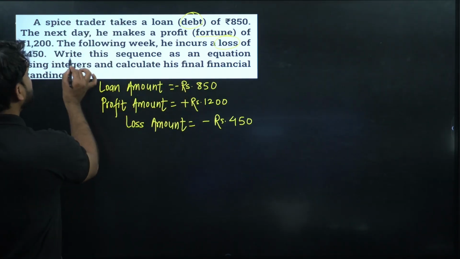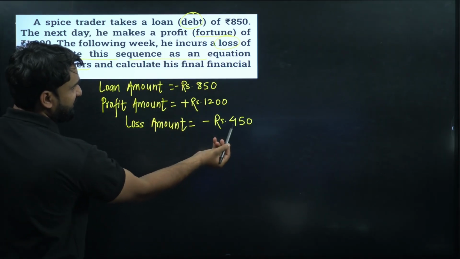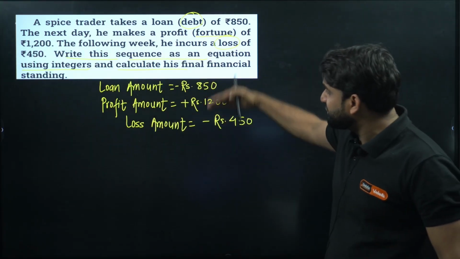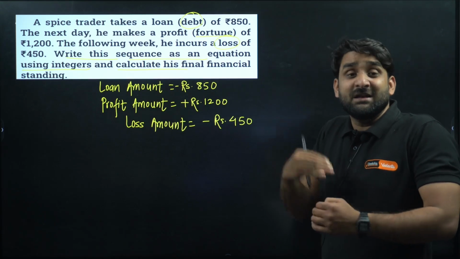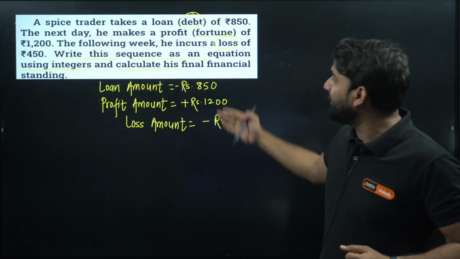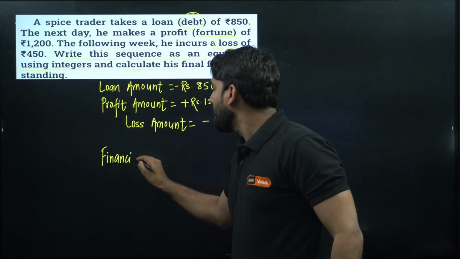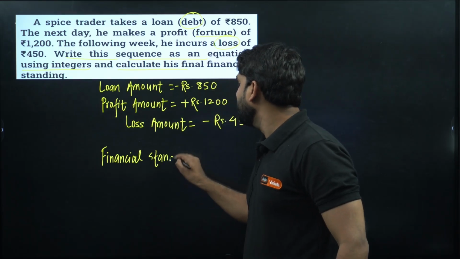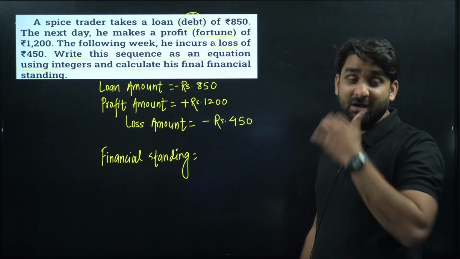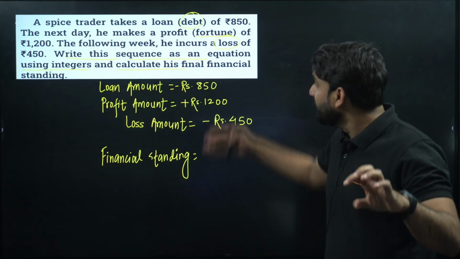Now the question is: write this sequence as an equation using integers. These are integers: negative, positive, negative. And calculate his financial standing. After this situation, what is the final financial standing of that spice trader? Let's calculate. We need to add all the numbers. We have to identify whether this spice trader is under loss or under profit. So let's add all those.